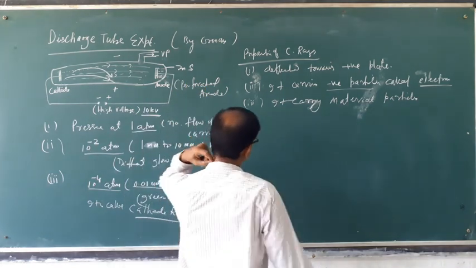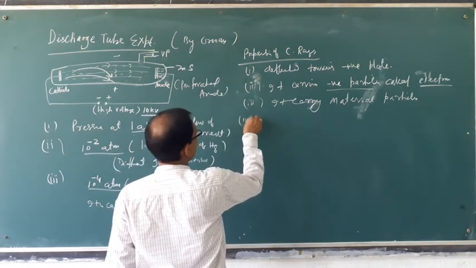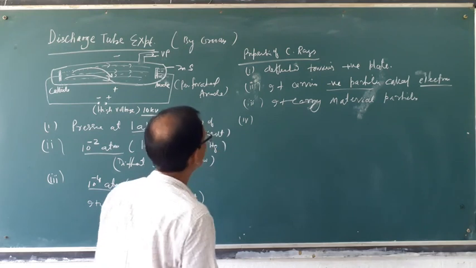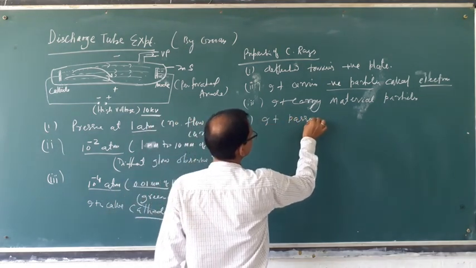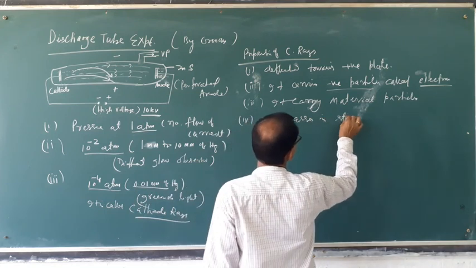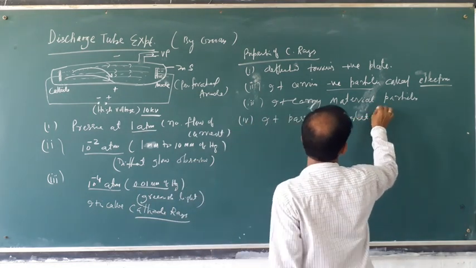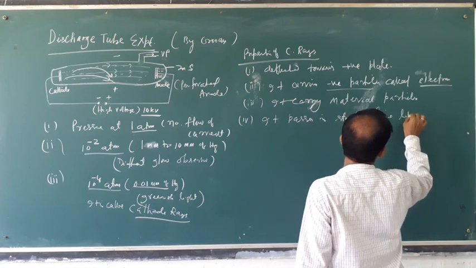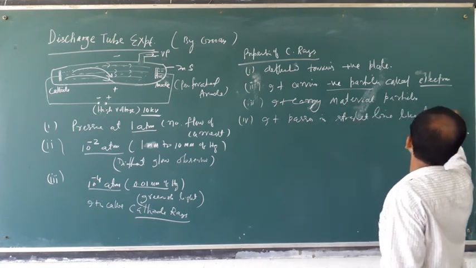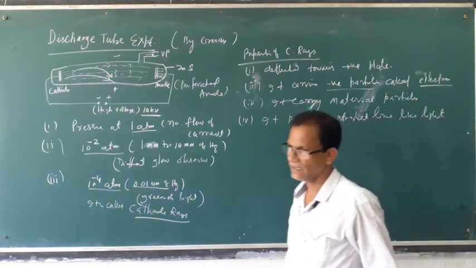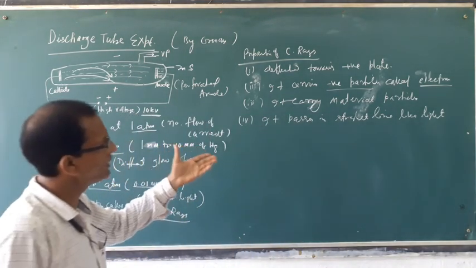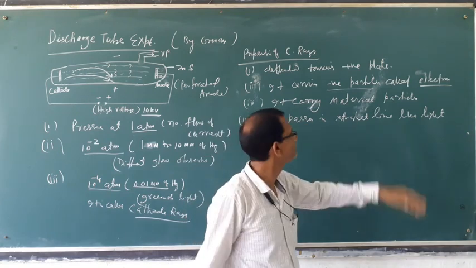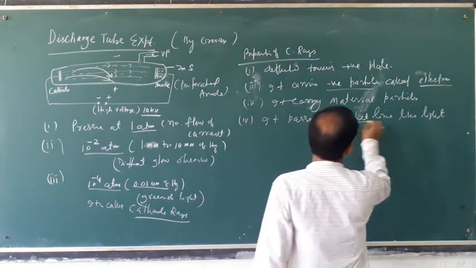Then another property: it passes in a straight line, which means it has a light-like property. The cathode ray passes in straight lines, just like light.